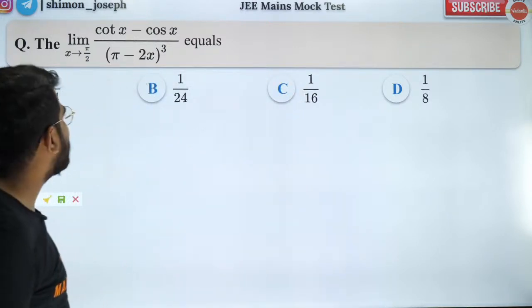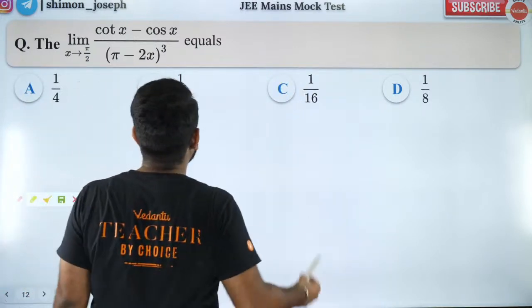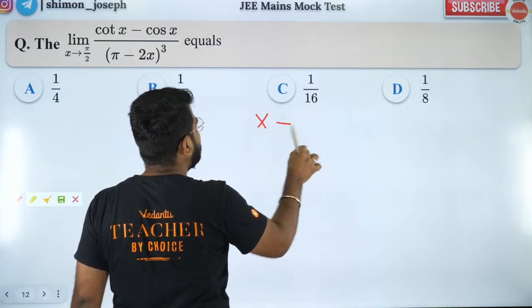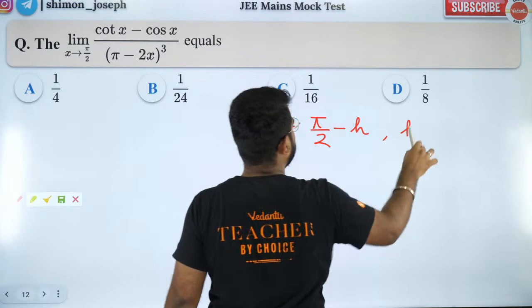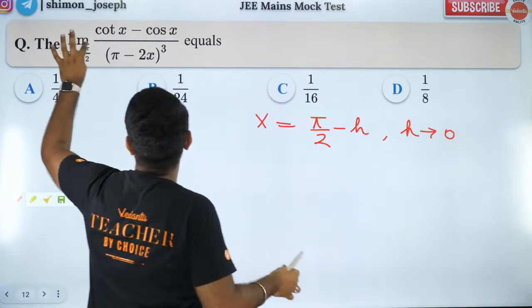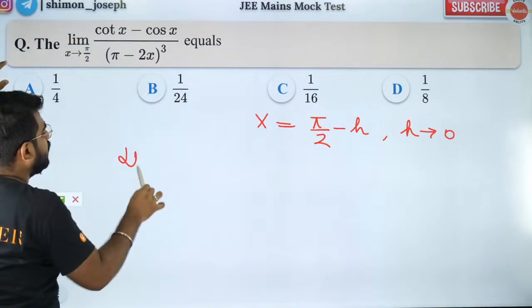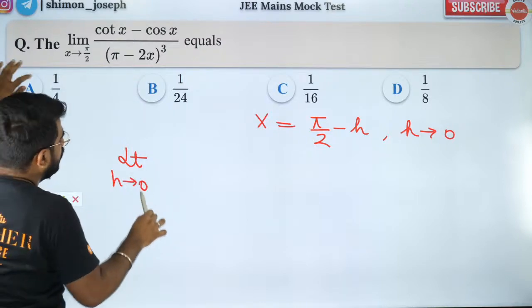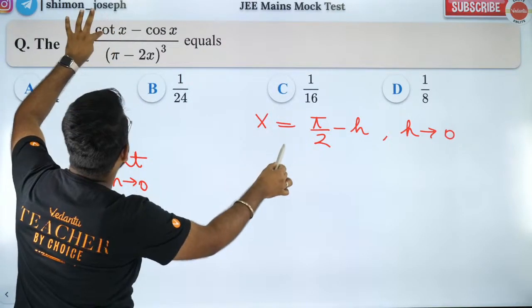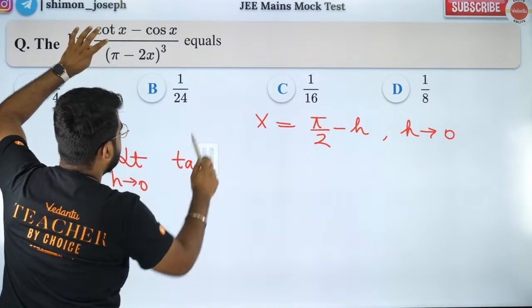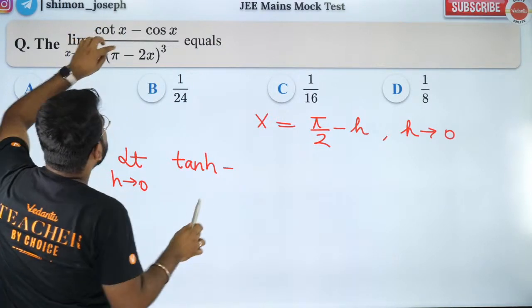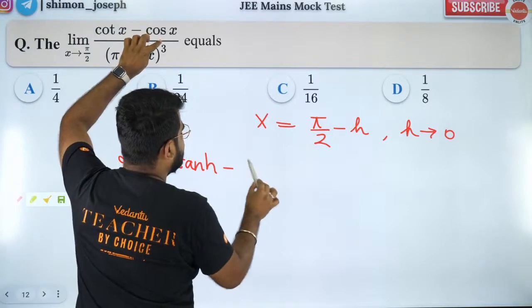Cool. So yeah, let's try to solve it, people. I'm going to do it in a very different way. I'm going to write x as pi by 2 minus h, where h tends to 0. So can I write it like that? What will happen? It will become limit h tending to 0. Cot x will become cot of pi by 2 minus h, which will be tan h, minus cos of pi by 2 minus h, which is sin h.